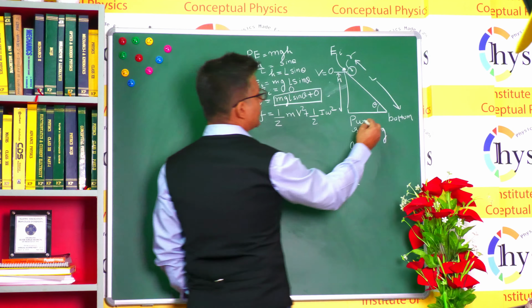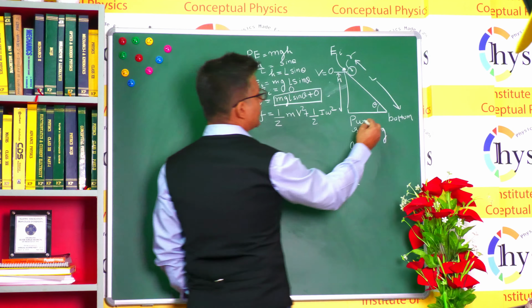It only converts from one form to another. At the bottommost point, which is the final, the potential energy is equal to 0 because that's your ground. And this is treated as a datum, okay? So now that we know the law of conservation of energy can be applied, this is what we do.